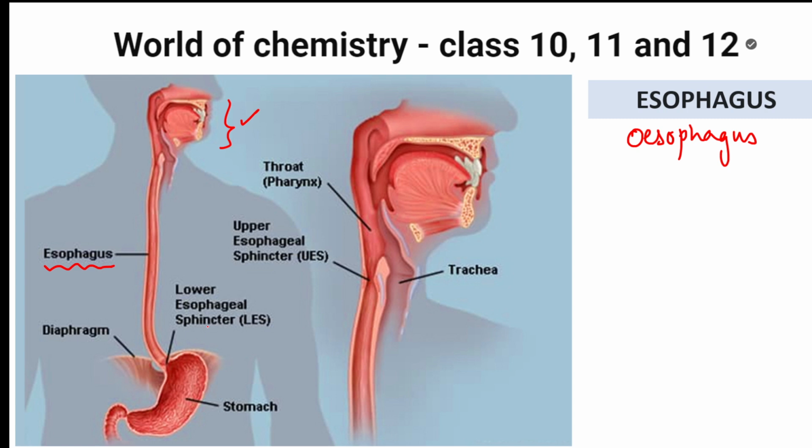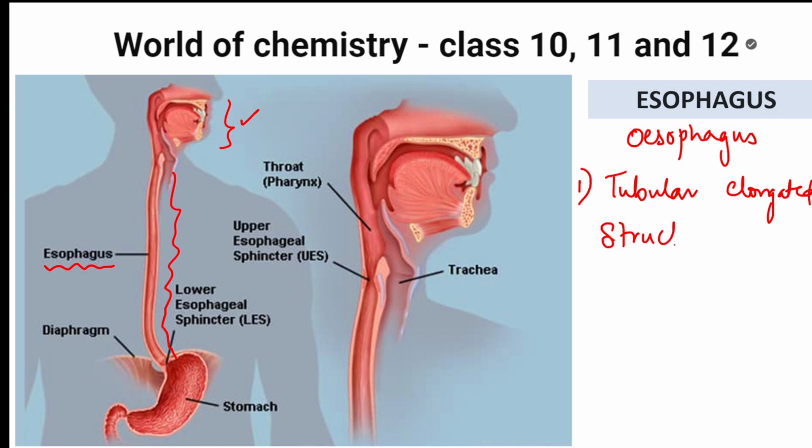So when you see this esophagus, how does it look, students? This is your esophagus part before we enter the stomach. Is it looking like a tubular structure? Yes. So the esophagus is a tubular elongated structure. So what is this tubular elongated structure doing? It is connecting your pharynx, see here, to your stomach.